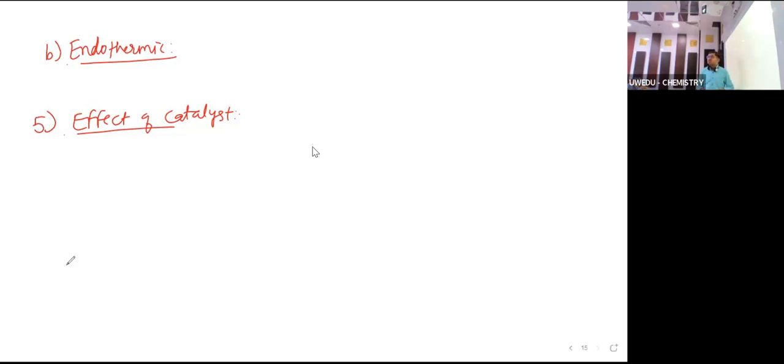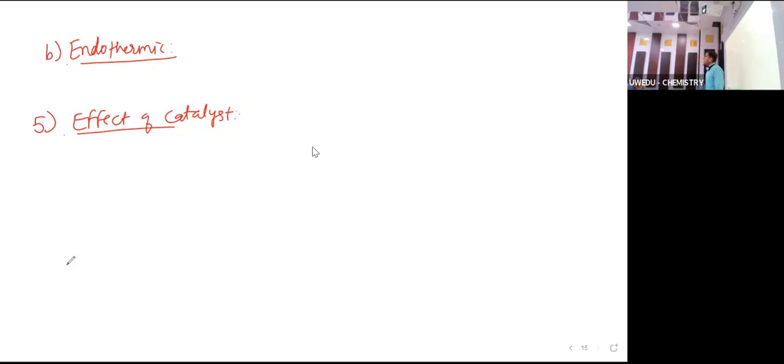A catalyst increases both forward and reverse or backward reactions. That means what happens? Equilibrium is attained earlier, or it takes less time to attain the equilibrium, or equilibrium is attained fast. You can write any of these.